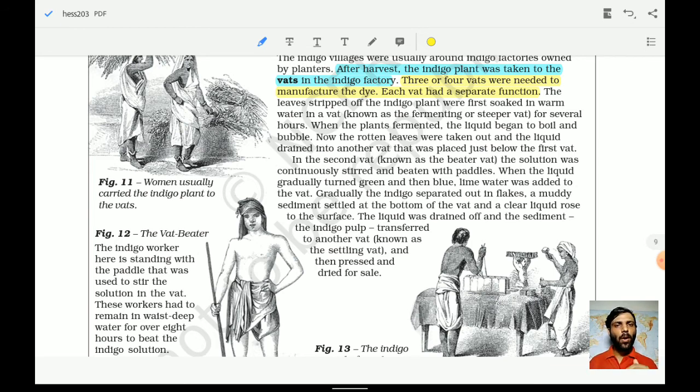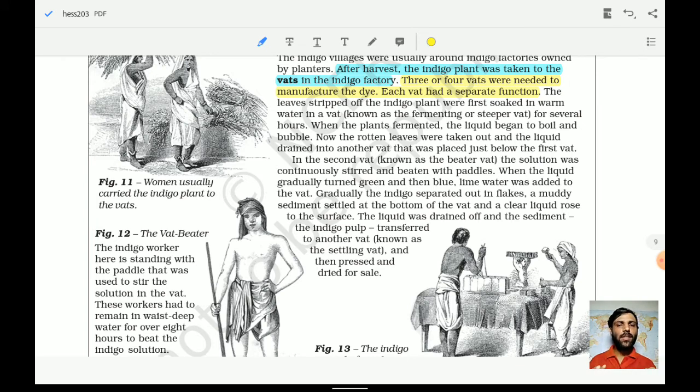The leaves stripped off the indigo plant were first soaked in warm water in the vat known as the fermenting or the steeper vat for several hours. Okay, first process. When the plant fermented, the liquid began to boil and bubble. Now the rotten leaves were taken out and the liquid ran into another vat. Second process, placed just below the first vat, and the second vat was known as the beater vat.